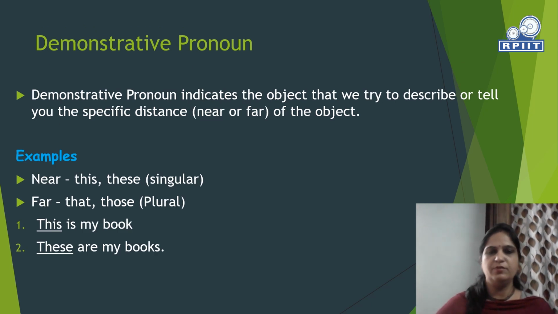Demonstrative pronoun. A demonstrative pronoun indicates the object that we try to describe, or tells the specific distance of the object. Demonstrative pronouns describe how far the noun or pronoun is from you. Some examples are this, these. Here, for singular things, we use this, and for plural things, these. For far off places, we use that for singular and those for plural things. This is my book. These are my books. This and these are both examples of demonstrative pronouns.